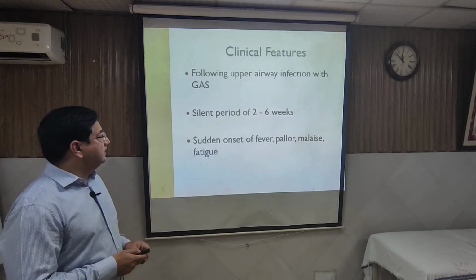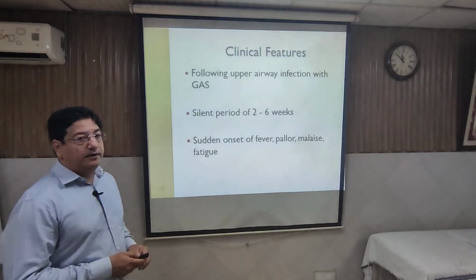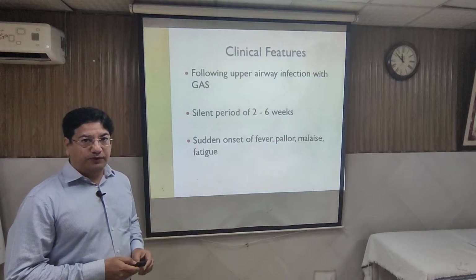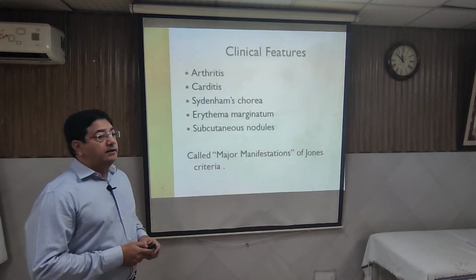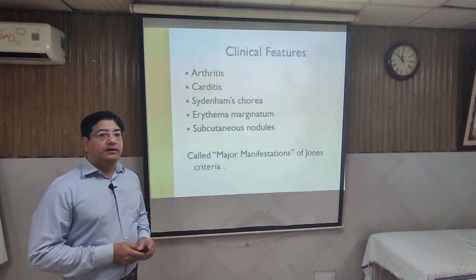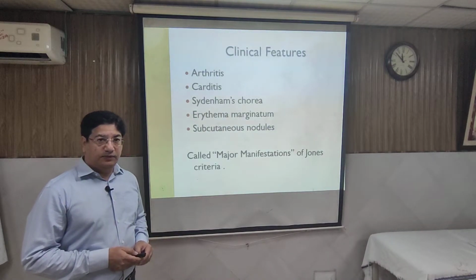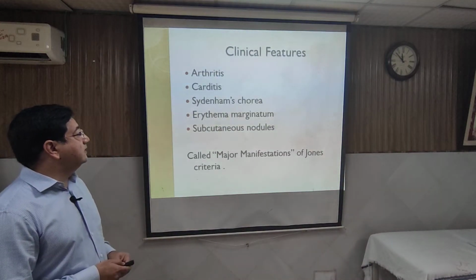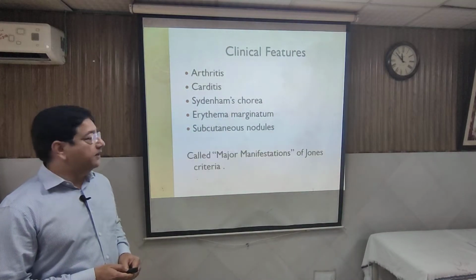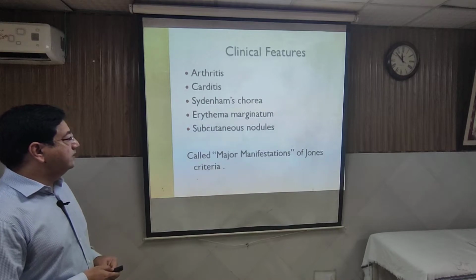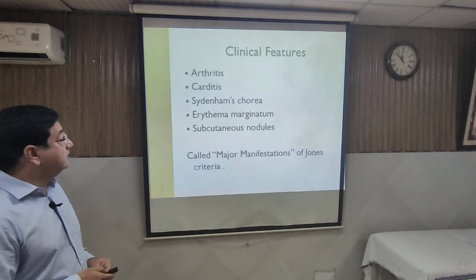So the clinical features, as I told you, appear some time after throat infection by this bug, and the main clinical features which are the basis of the diagnostic criteria as well are arthritis, carditis, chorea, skin manifestation in the form of erythema marginatum, and subcutaneous nodules, especially on the extensor surfaces.